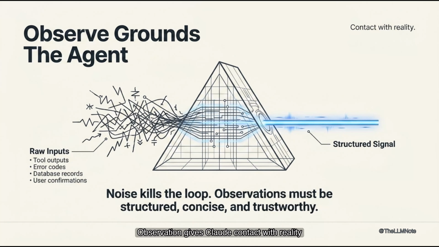Observation gives Claude contact with reality. Tool outputs, error codes, and search results matter. Database records and test failures provide real context. User confirmations add reliable input for decisions. Observations must be structured and concise. They need to be trustworthy and clear. Vague or raw data creates confusion. Overloaded inputs drown out the signal. Without clarity, the loop drifts from the task.